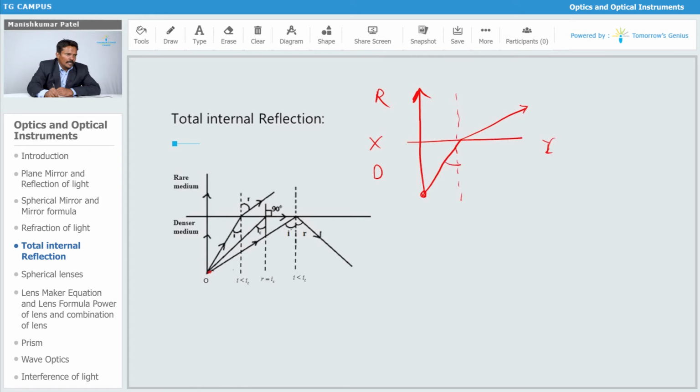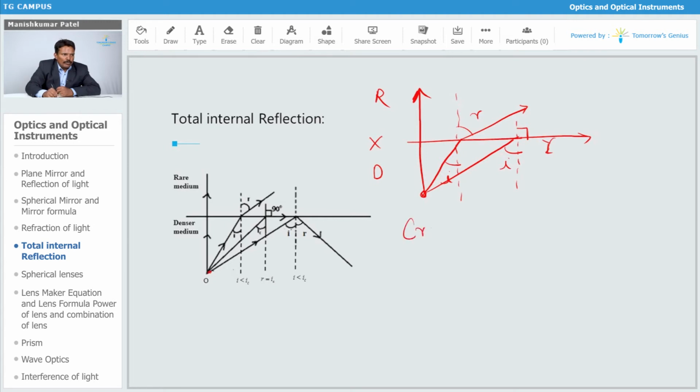So this is your angle of incidence. Now you have to further increase the angle of incidence. At a particular point you will find that the angle of refraction becomes exactly 90 degrees. As I go on increasing the angle of incidence, the angle of refraction also starts increasing, and for a particular value of the angle of incidence, the angle of refraction becomes 90 degrees. That value of angle of incidence we are going to call the critical angle.